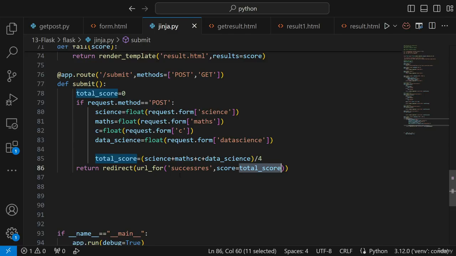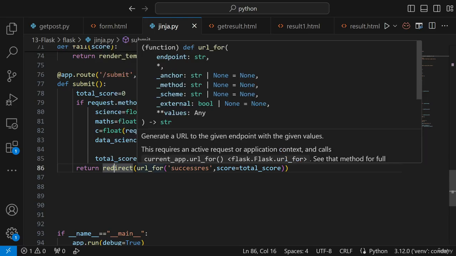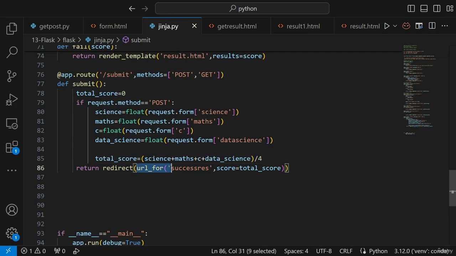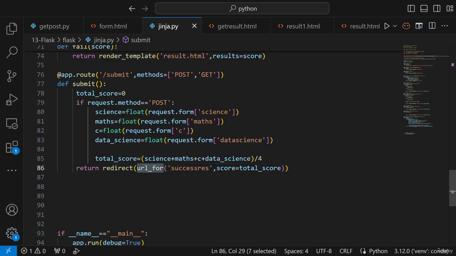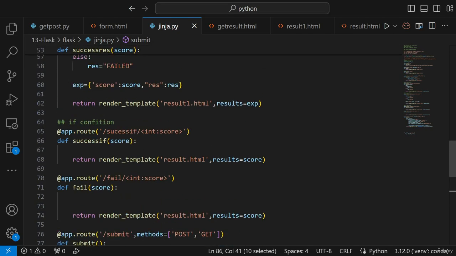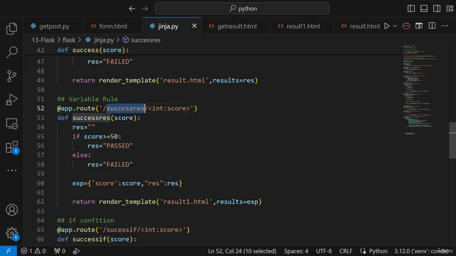Now what will happen is that whenever I write redirect url_for, first of all, redirect is just redirecting to that specific URL. And this url_for will be responsible for building your URL dynamically. If I use url_for with this particular name, in short, it is just going to redirect to this particular route.